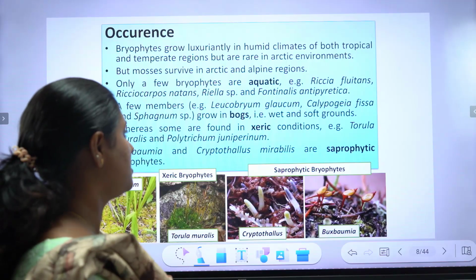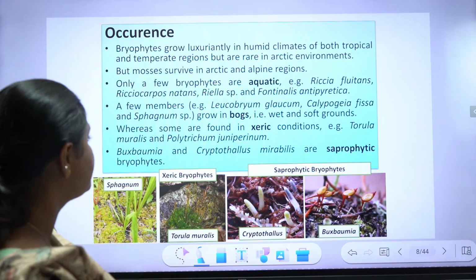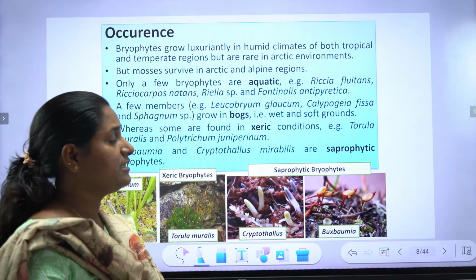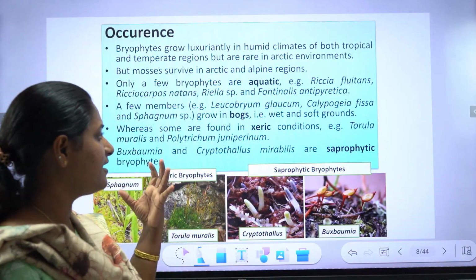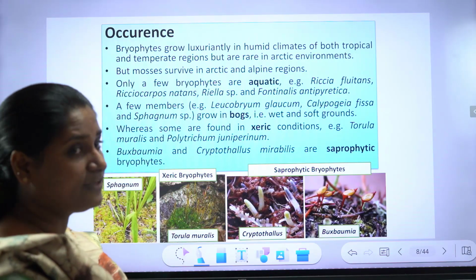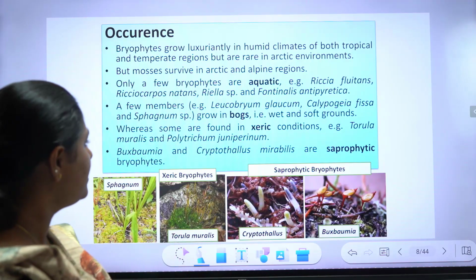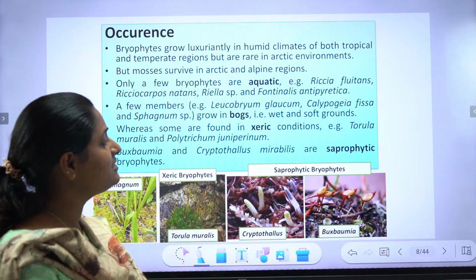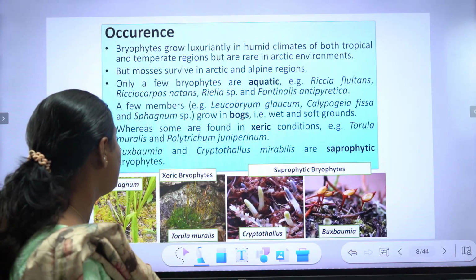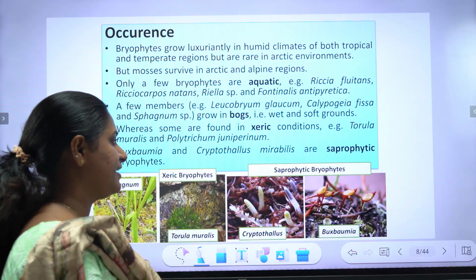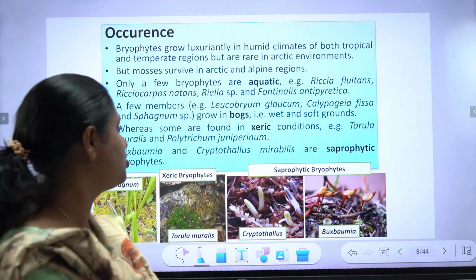A few members, Leucobryum glaucum, Calypogeia fissa and Sphagnum, grow in bogs, that is, in wet and soft ground. That is a purely amphibious region. Some are found in xeric conditions, and the plants surviving there are Tortula muralis and Polytrichum juniperinum. They survive in dry conditions.